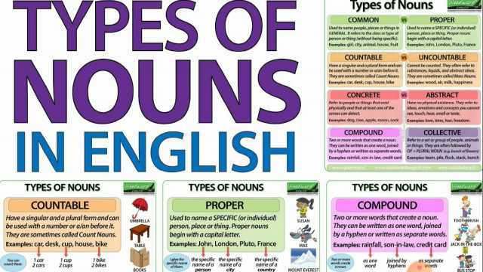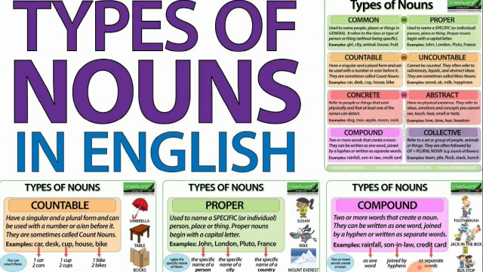So, what is a common noun? Common noun is used to name people, places, or things in general. It refers to a class or type of persons or things without being specific. Examples like girl, city, animal, etc. Proper noun, which is used for a specific person, place, or thing, like John, London, Monday, Sony, Ford, etc.